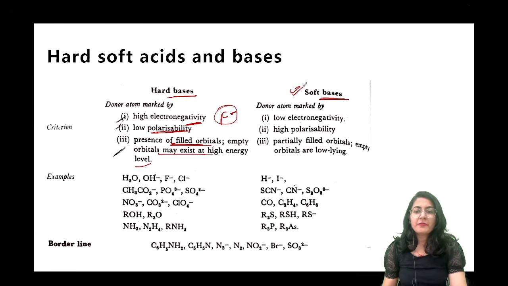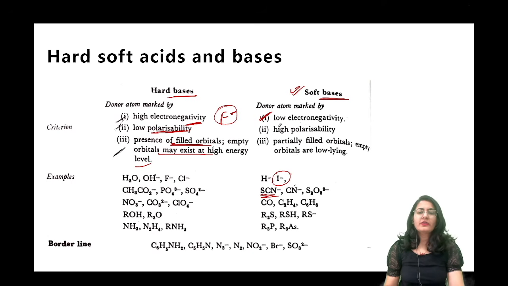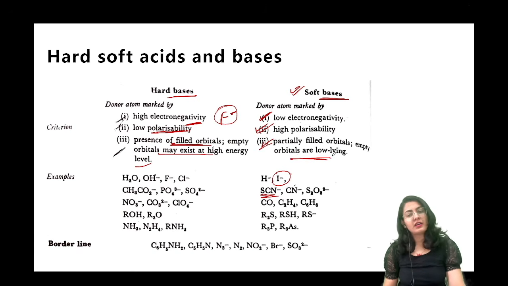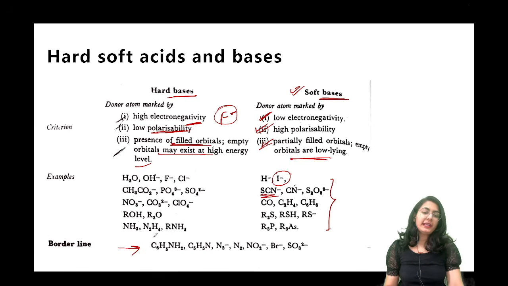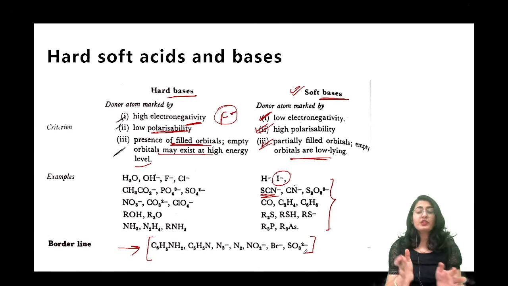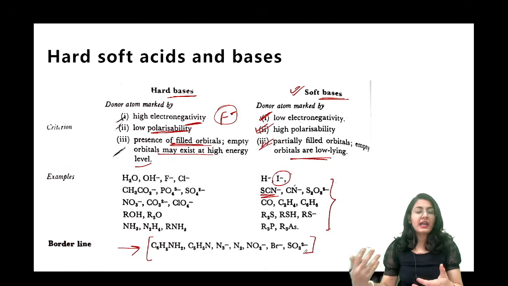Alright, so the soft bases have just the opposite property, low electronegativity like I minus, sulfur, all of these, and high polarizability, that is bigger in size, and partially filled orbitals, empty orbitals, low lying matlab low energy orbitals. So all of these are the examples of soft bases. These are borderline bases, which means they can behave as hard and soft depending on the metal or the acids they are connecting to. Okay.